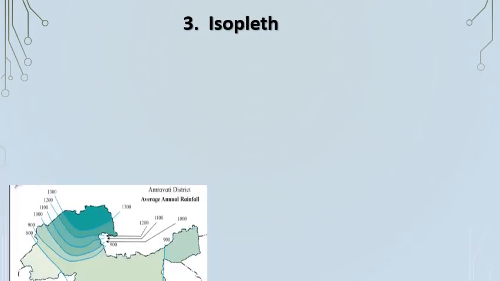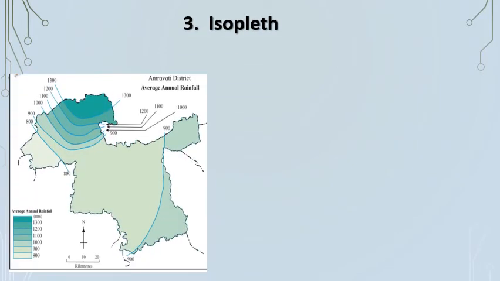Children, now let us understand isopleth maps. Just observe the map. Amravati district. What is the theme of the map? Average annual rainfall. Just see the index. You can see 800, 900, 1000, 1100, 1200, 1300. Okay. Now just see the map. You can see blue lines. 1300 to 1300, 1200 to 1200. So just observe this.